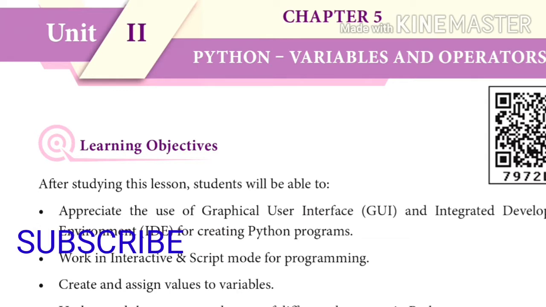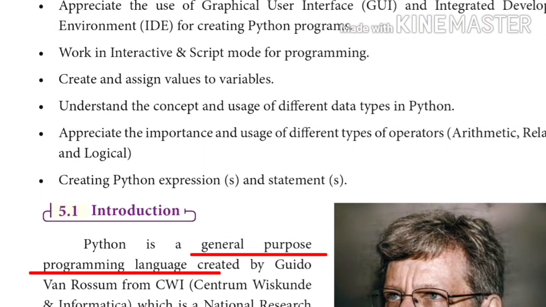Now let us start with the introduction. Python is a general purpose programming language. General purpose means we can use it in any sort of programming, either scientific or non-scientific applications. That is the reason Python is a general purpose programming language.